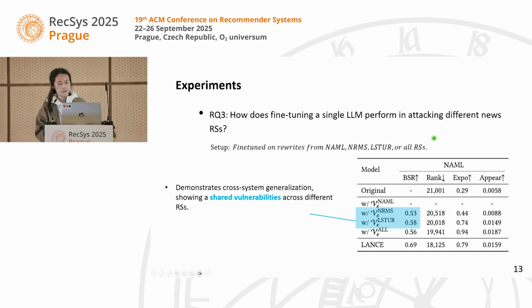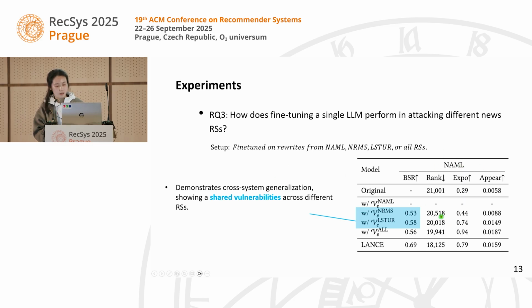And the third one is to test the transferability and generalization of our model. We fine-tuned LENS on data from different models, and we test the performance on other news recommender systems.